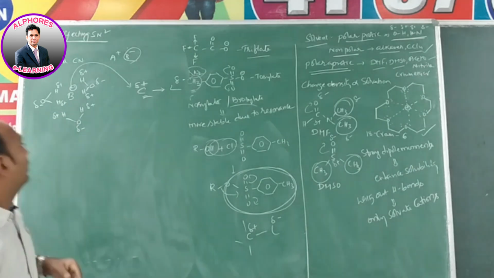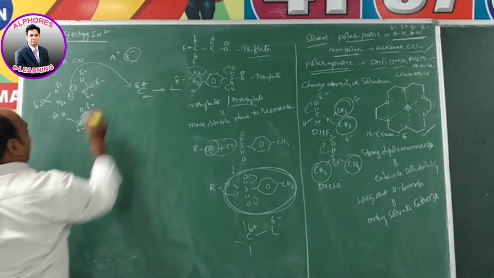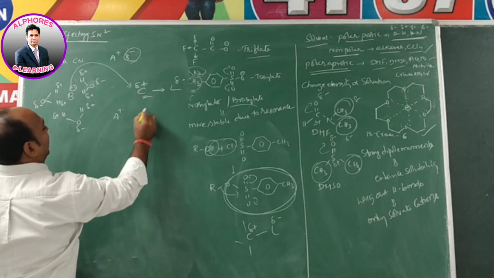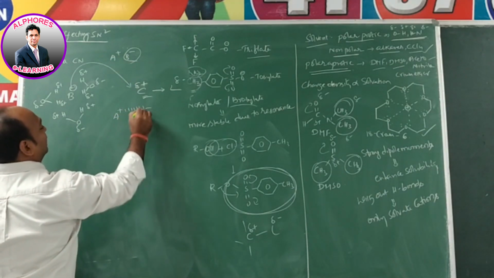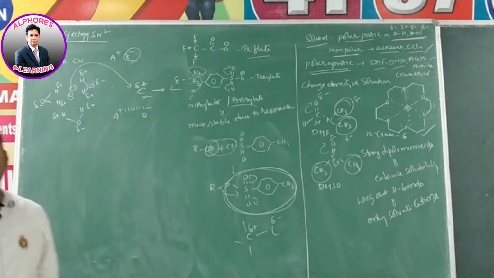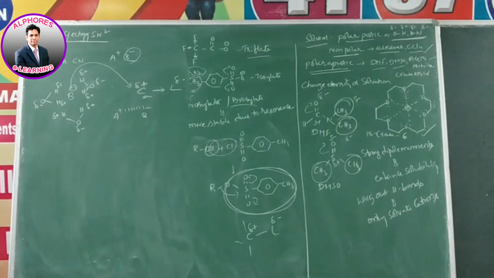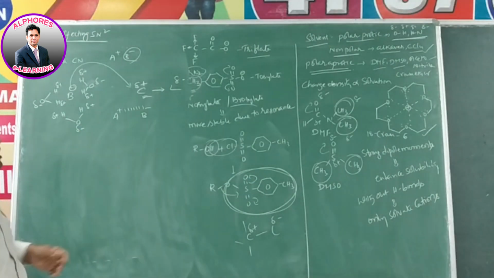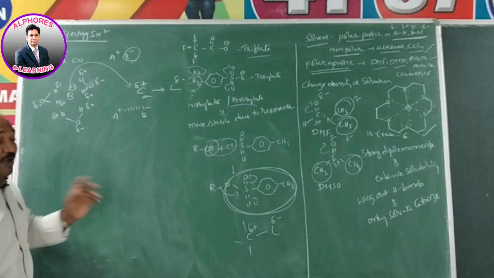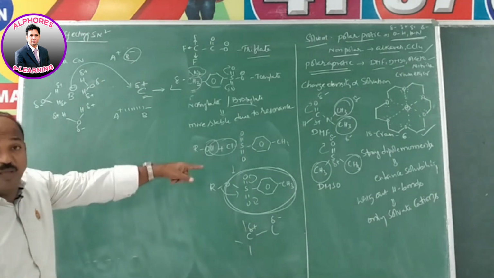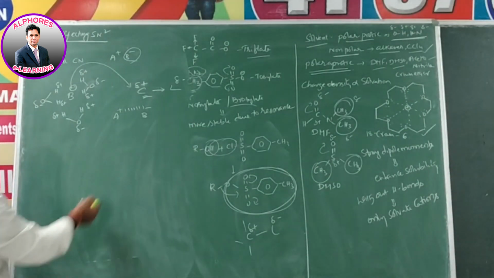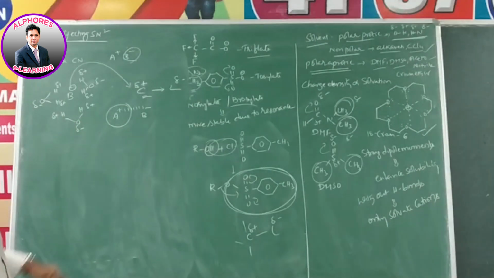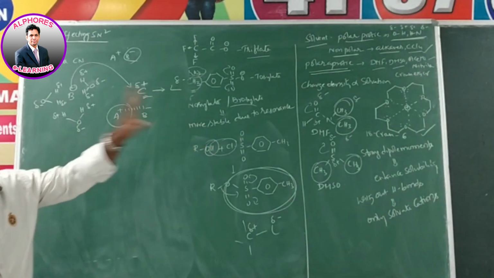See, A plus and B minus, even though these are completely ionized, there will be a small interaction between A plus and B minus. What force is that? The electrostatic force of attraction. Being two oppositely charged ions, we cannot prevent the electrostatic force of attraction. Obviously it exists. But when we are using these solvents, DMF, DMSO and crown ethers, magically they separate the cations. Simply we can say only cations are solvated.